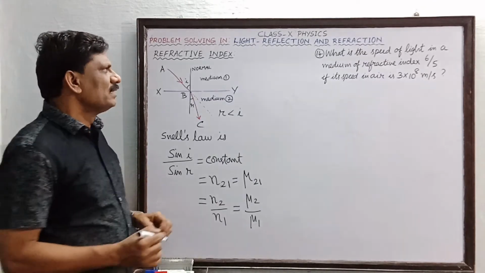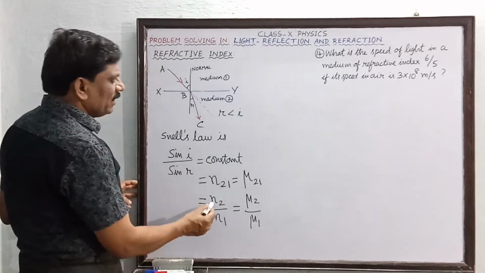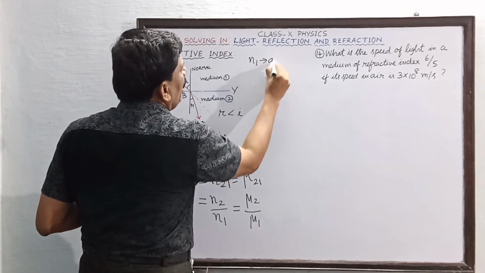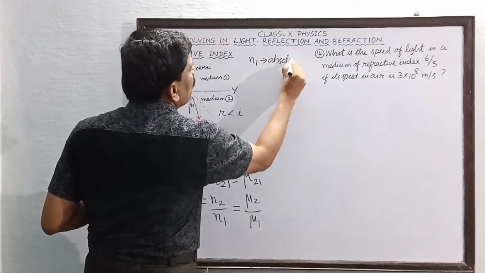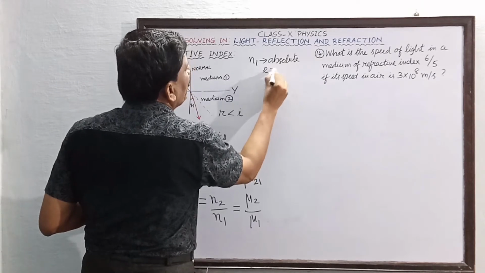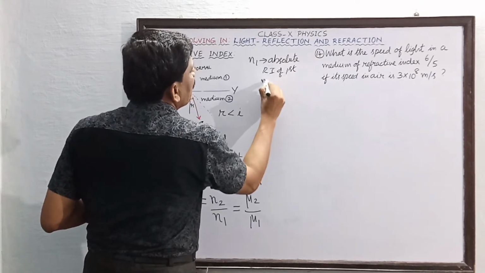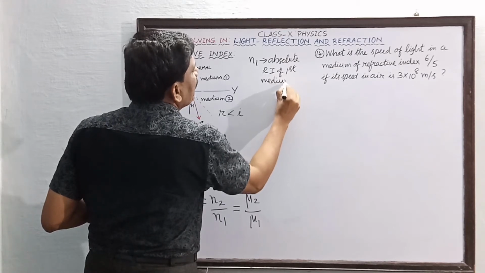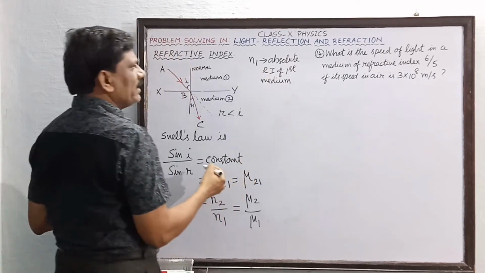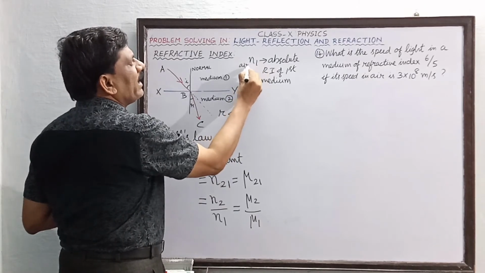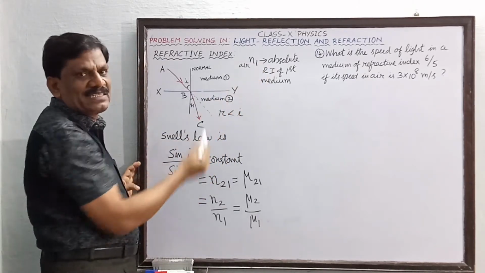Okay students, suppose you take N1. This is called the absolute refractive index of the first medium. But where is the light coming from? Automatically the light is traveling from air into the first medium.